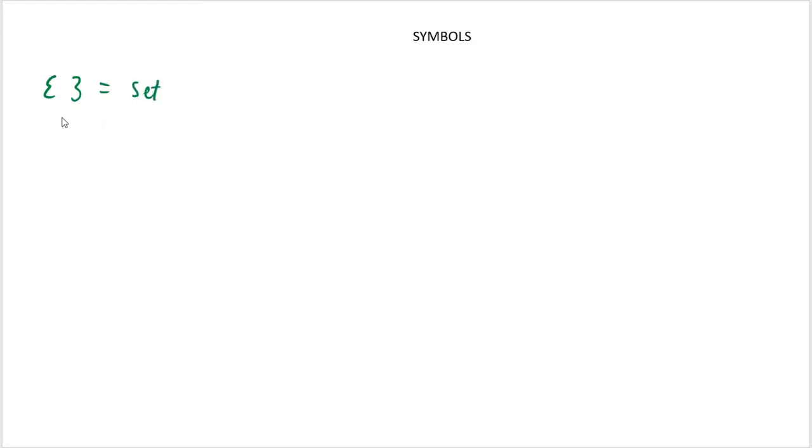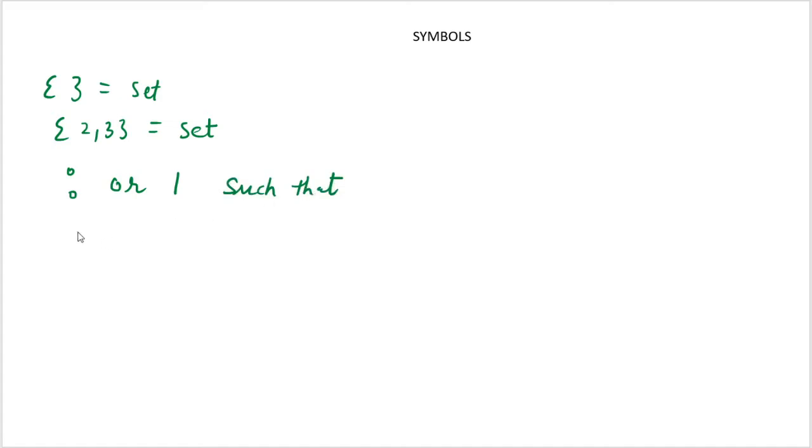If I write numbers inside it, like 2, 3, then this is a set, and we read it as a set. Another symbol, you can write it like this or like this, is known as such that.